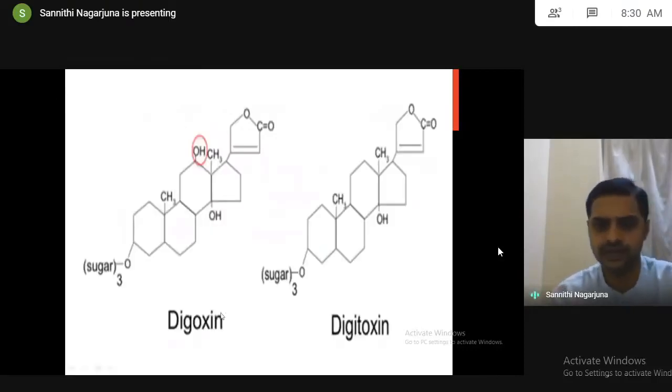So this is digoxin and digitoxin. The major difference is that digoxin has one additional OH group compared to digitoxin. Digoxin is more polar when compared to digitoxin because it has the additional OH group. Hydroxyl group increases means polarity increases.